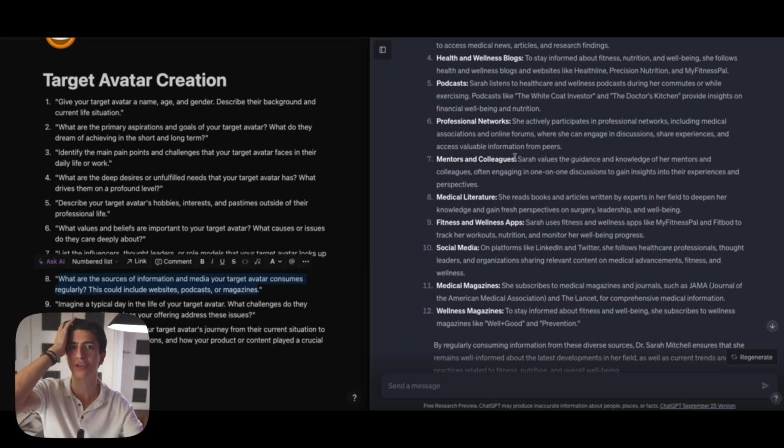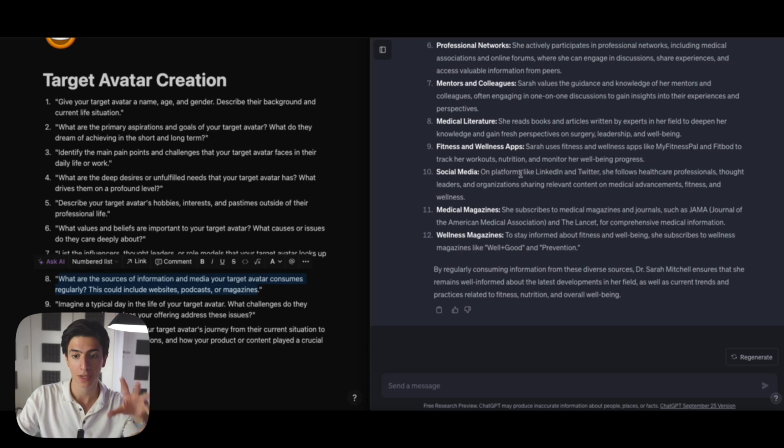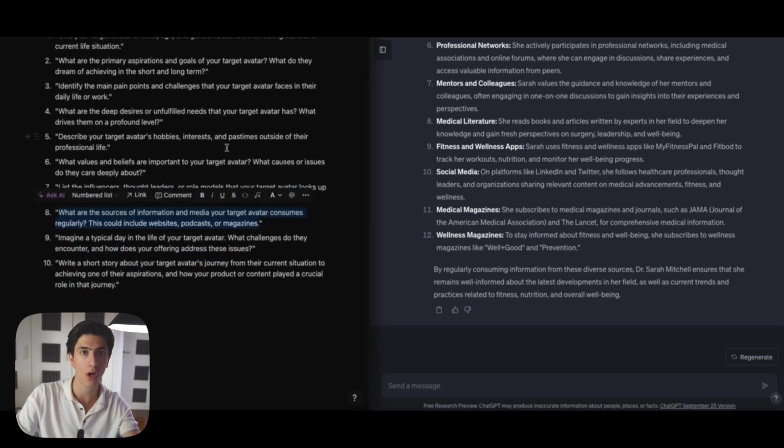Another very cool thing that you can do in your target avatar is to search an image of a person that would look like your target avatar, for example, a 34-year-old female doctor, and add this image in your Word document. Again, the more information you add, the cooler this whole process could be. I know that some people print out the pictures of the target avatars that they have brainstormed and literally set them above their cameras. So when they're talking to a camera, they're looking directly at their target avatar. This is how deep you should go into this process if you want to be extremely successful in this niche.